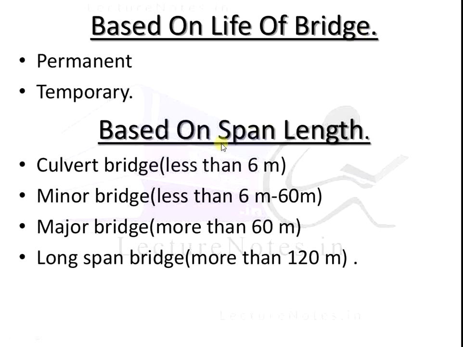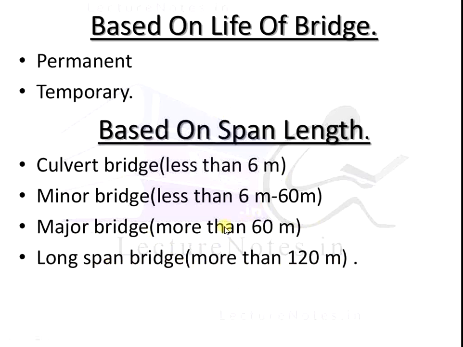Next is based on span length. The next classification is based on span length. First, a culvert is less than 6 meters. We have to consider the culvert with a span of less than 6 meters. Minor bridge, the span is 6 meters to 60 meters. The major bridge, the span of the major bridge is more than 60 meters, and a long span bridge is more than 120 meters.